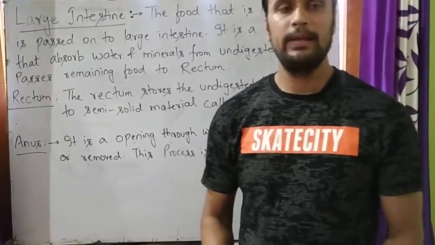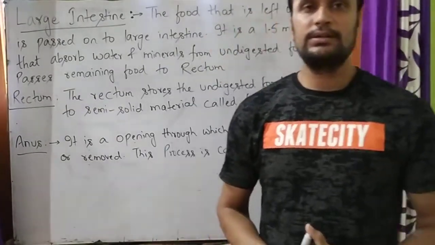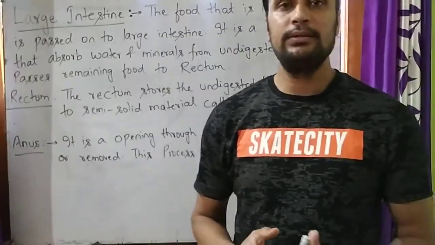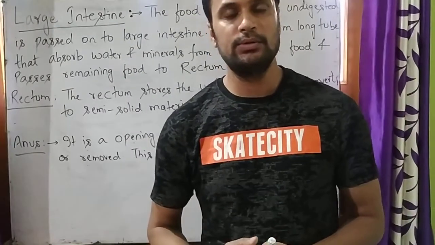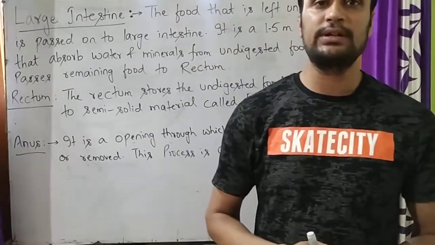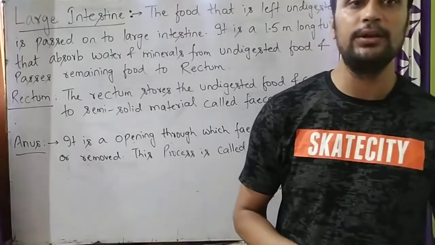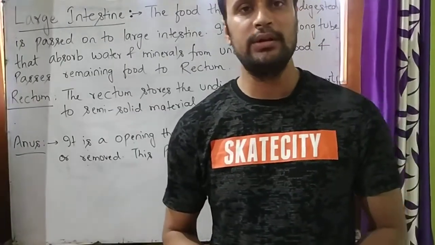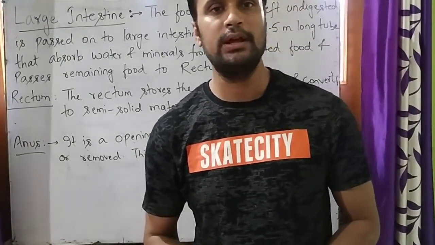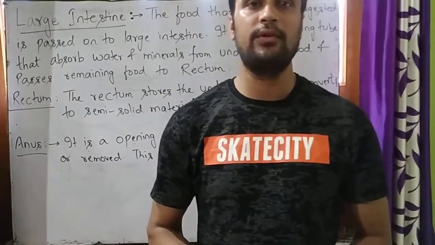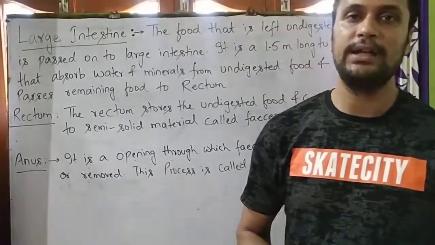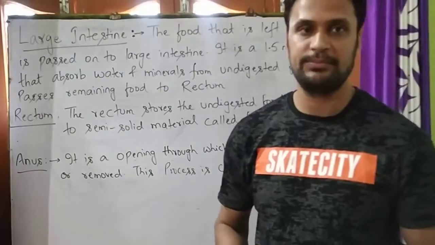So today we will discuss a little about the small intestine, which we were studying in the last class. Students, in the last class we were discussing digestion in human beings. As I told you, digestion starts in the mouth with the help of saliva secreted from the salivary gland. Thus, digestion of carbohydrates takes place.